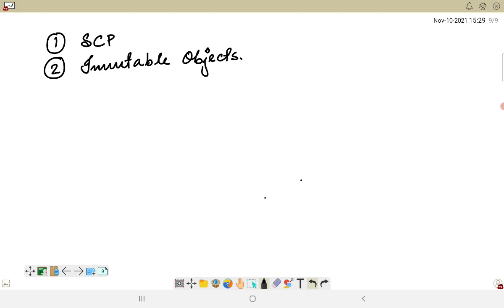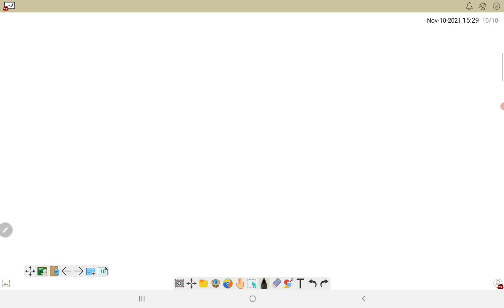We talked about how we can concatenate strings, and we also discussed the final keyword and how it is implemented in strings. Now the basic question here is: why is the string class considered final?